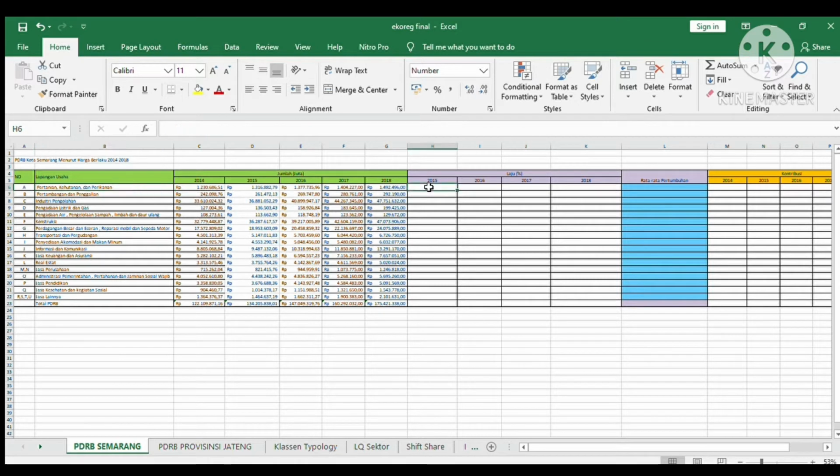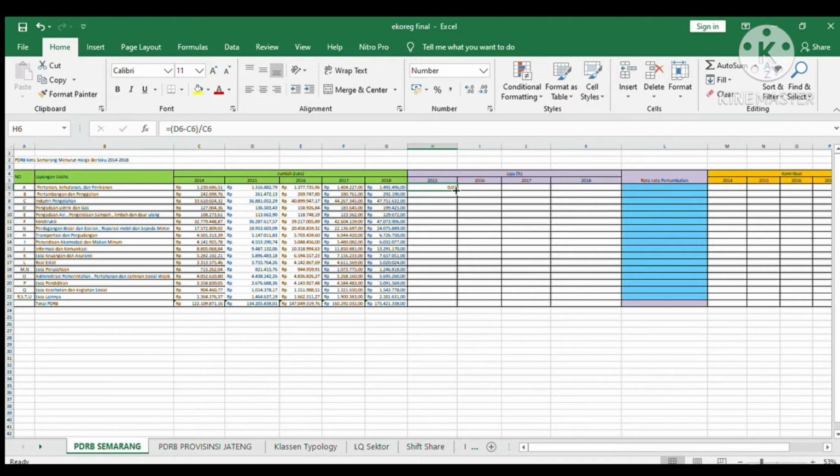Then calculate the GDP growth rate in the following way. Subtract the last year GDP minus the first GDP, and divide with the first GDP in 2014. The result is the growth rate,